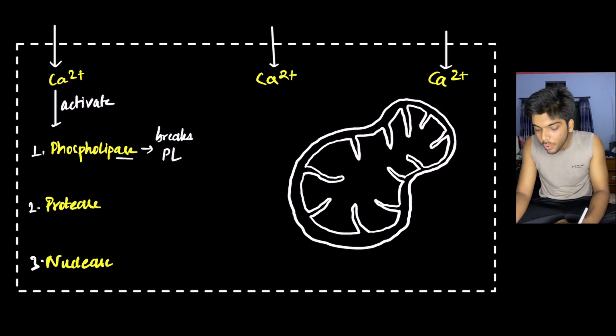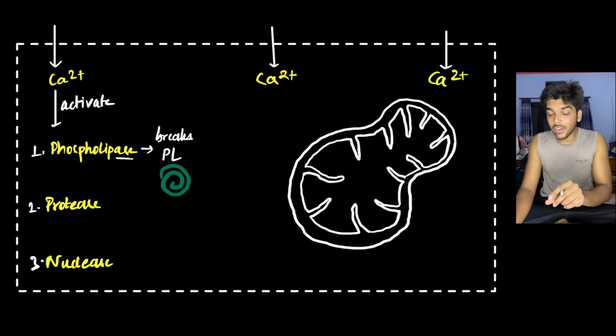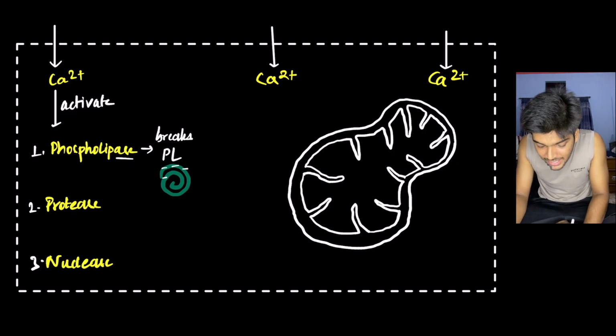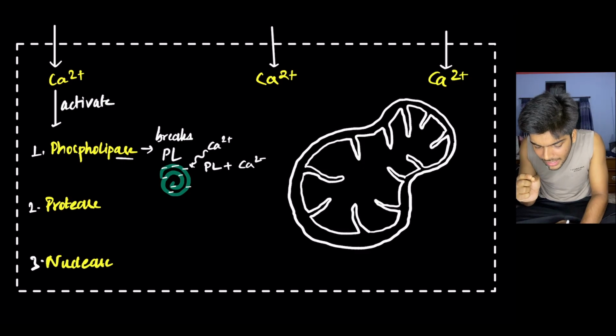And the broken down phospholipid curls within itself. What does phospholipid contain? It contains phosphate. Once the phospholipid is broken down, the phosphate now becomes free. And the phosphate is negatively charged. This negatively charged phosphate attracts calcium. So what you get is broken down phospholipid plus a little amount of calcium present in a whorled pattern or concentric lamellated curl. This is referred to as myelin figure.